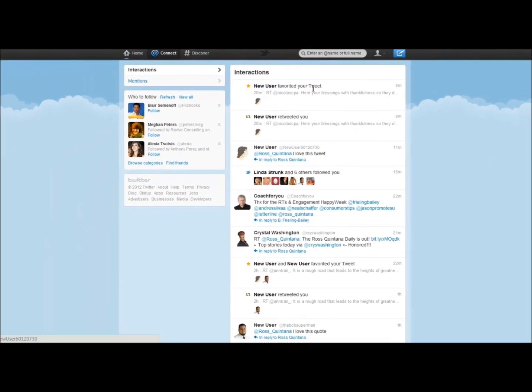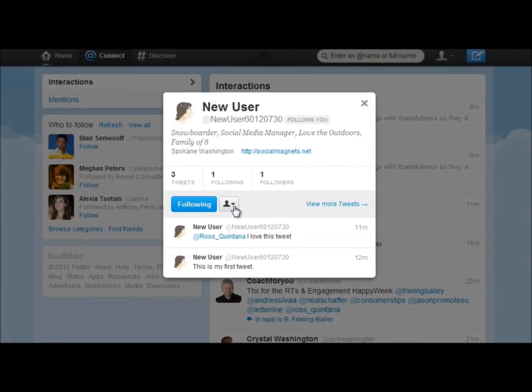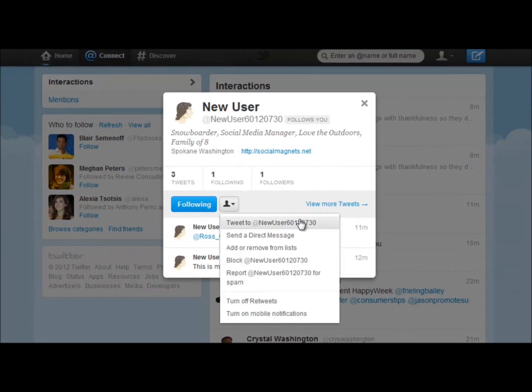Then I can see that you favorited one of my tweets. Again, I can click on your username, and with this drop-down menu, I can send you a message. Now that we're both following each other, I can send you a direct message or one that's shared out to everybody. In this case, I'm going to send you a private message, because remember that with these other messages, if I hit reply, everybody sees it.